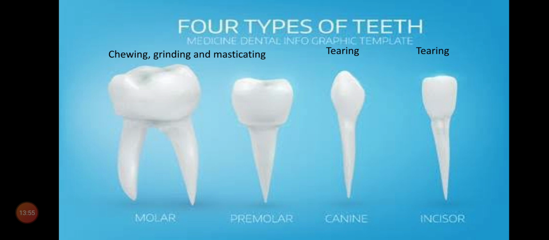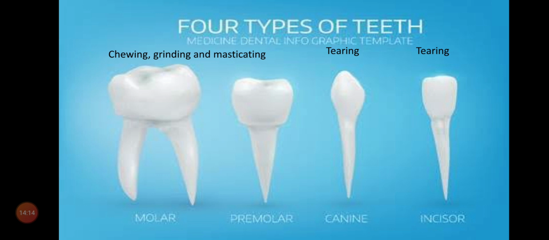Now coming to the next. What is that one? There are four kinds of teeth. Already we have learnt. Coming to these incisors, you see, the teeth are very broad.